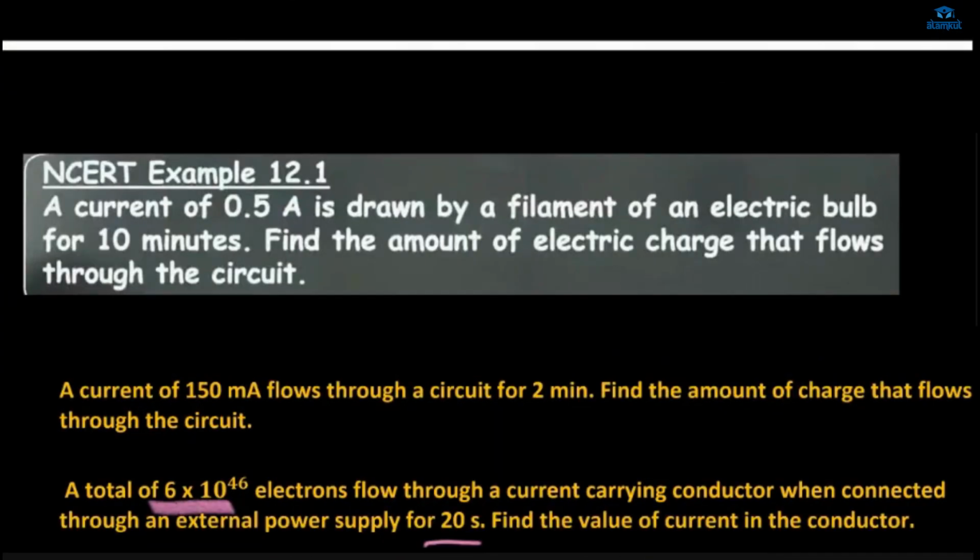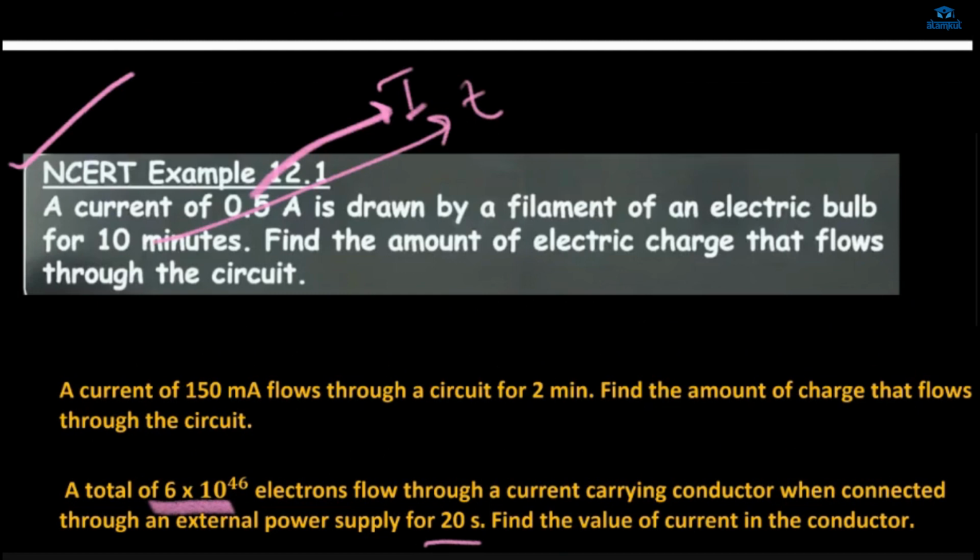This is the same question as the one we have done before. You can try this question at your home also. A current of 0.5 ampere is drawn by a filament of an electric bulb for 10 minutes. Current is given, time is given.